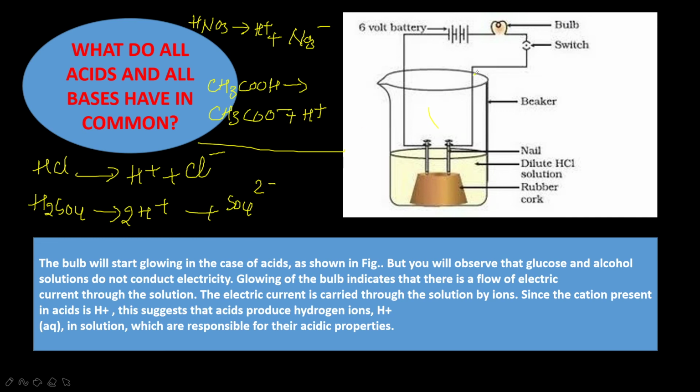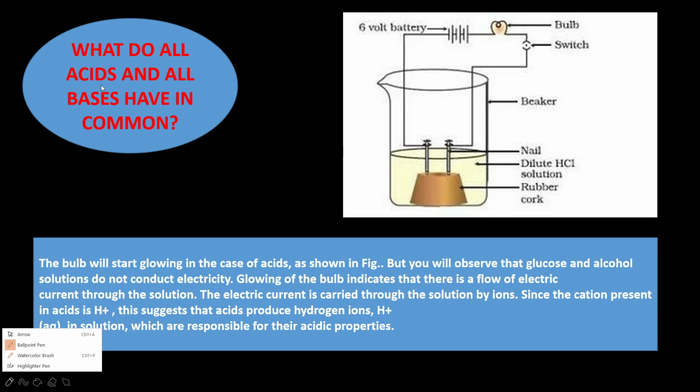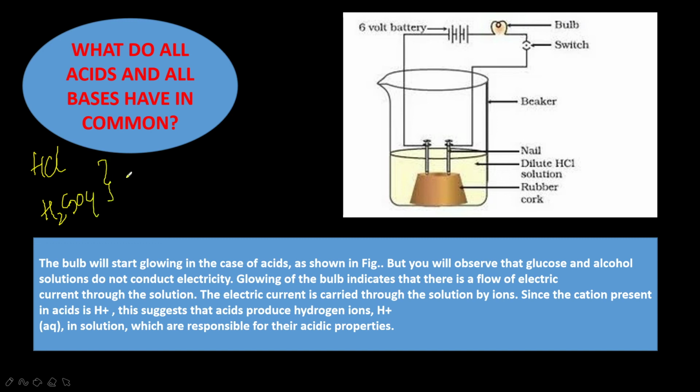Once the switch is on, the bulb starts glowing. This shows that the HCl solution in the beaker conducts electricity. If we repeat this experiment with sulfuric acid solution, the bulb will glow again, which shows that sulfuric acid also conducts electricity. So I have taken four things. First HCl, next H2SO4. In both cases the bulb started glowing.